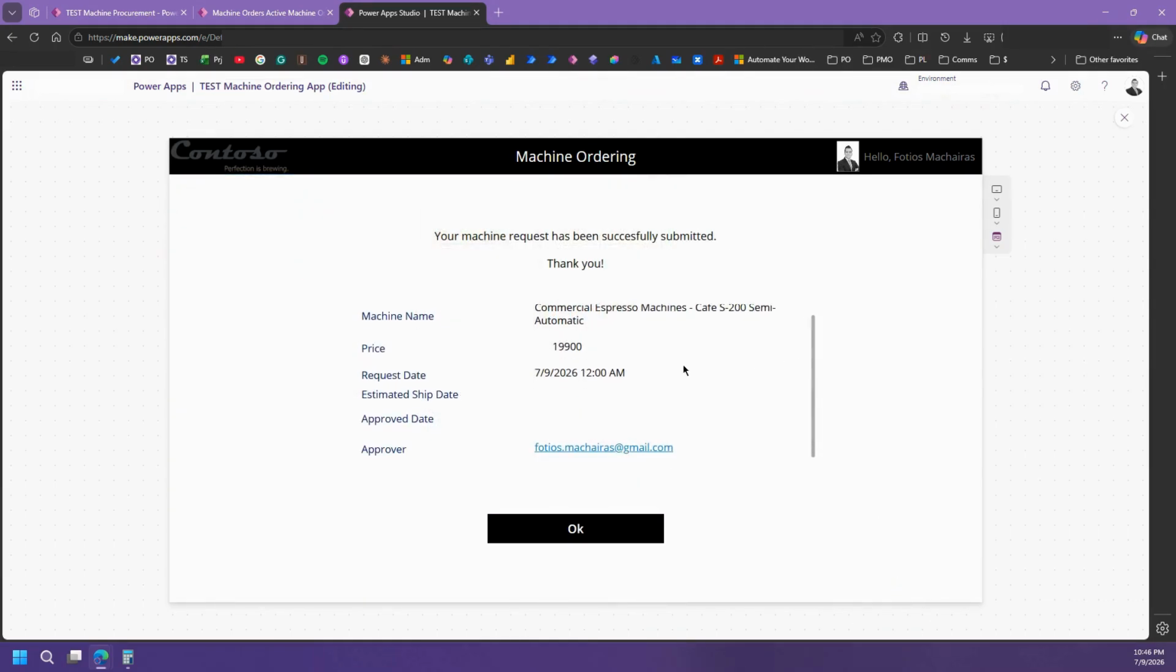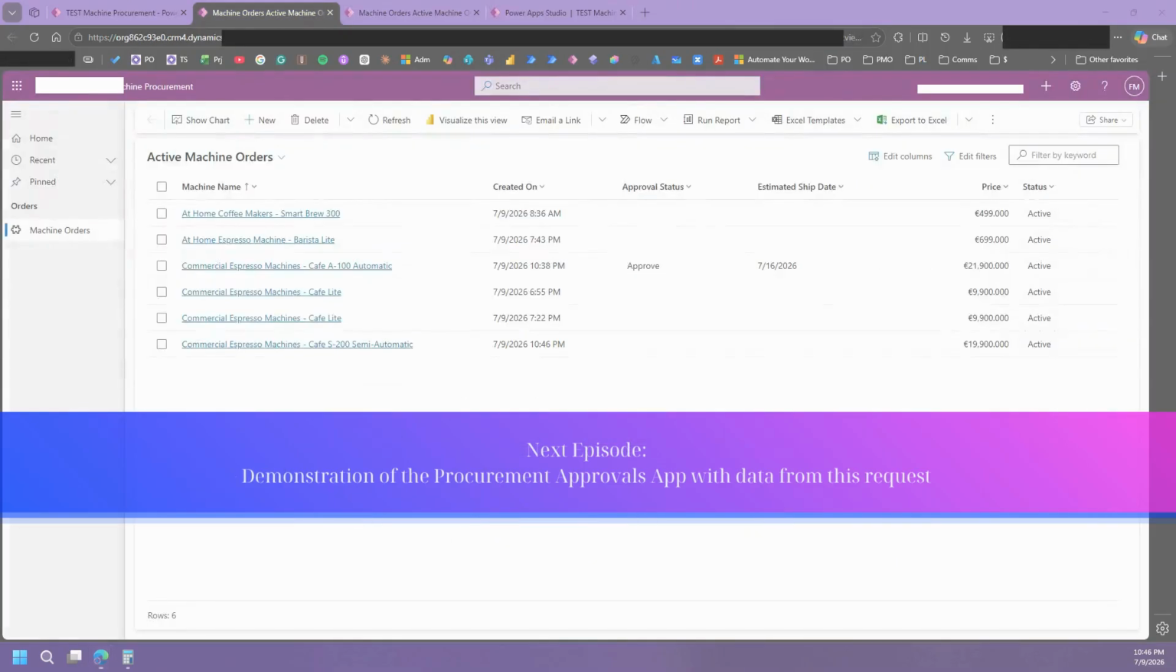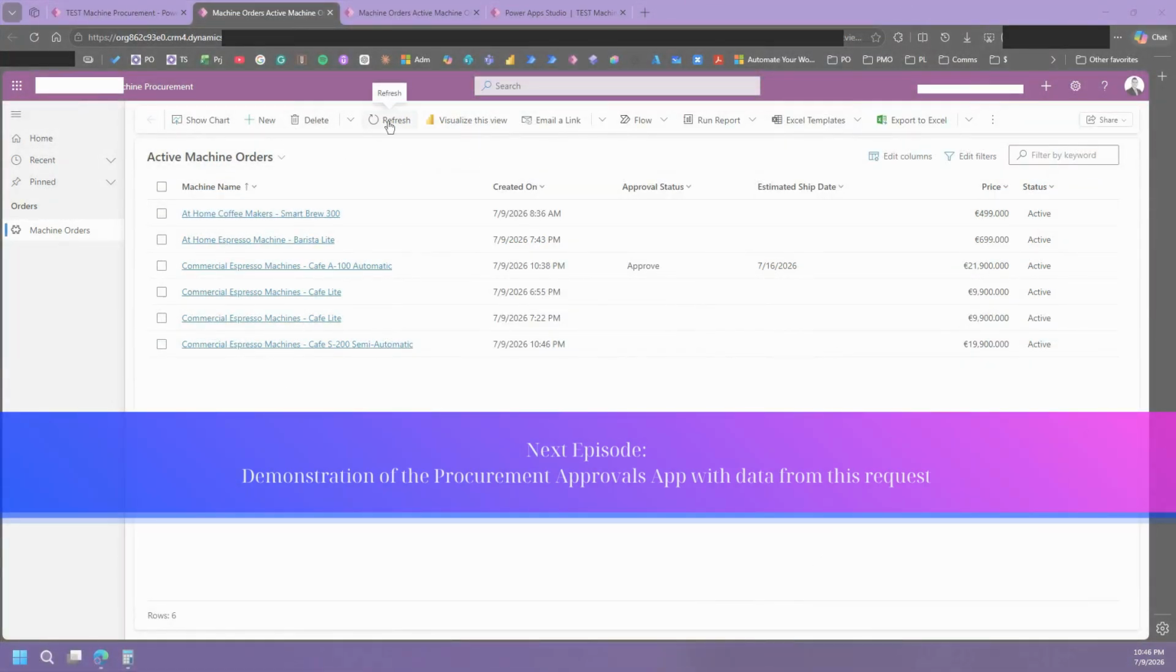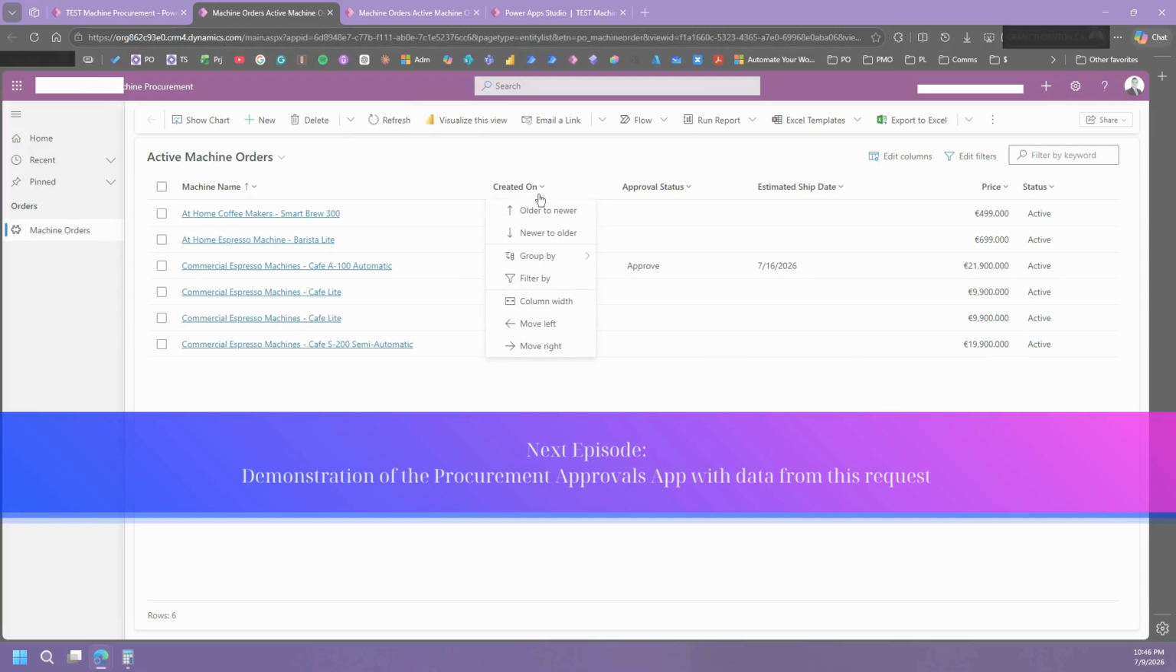Finally, the application displays a confirmation page, notifying the user that the approval request has been successfully submitted and the process has been initiated. This solution demonstrates how Power Apps can deliver a secure, intuitive, and efficient approval experience from product selection to request submission.